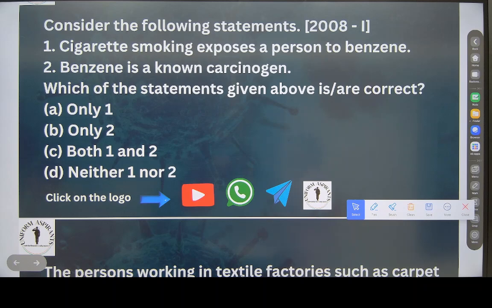What you have to tell? Consider the statements. You have to tell whether both statements are right, or which of the statements is right. Fast.